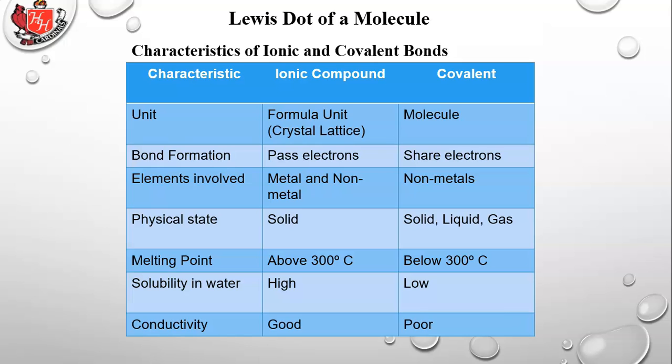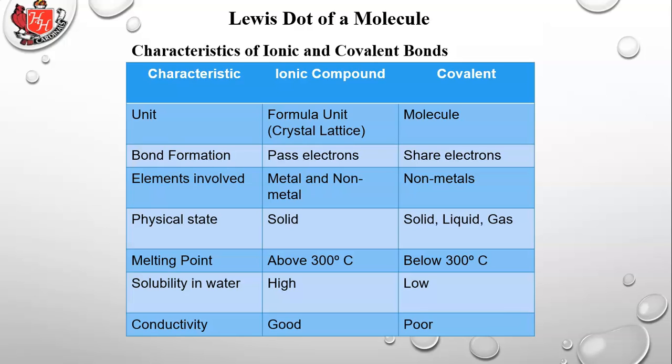Physical state: ionic compounds are solids. Covalent compounds can be solid, liquid, or gas. Melting point: ionic bonds are generally higher in melting point, above 300 degrees centigrade. Covalent bonds are below 300 degrees centigrade. And solubility in water. Do they dissolve in water? Ionic compounds dissolve well in water, generally speaking. Not all do, but generally speaking they do. Covalent compounds don't dissolve in water, generally speaking.